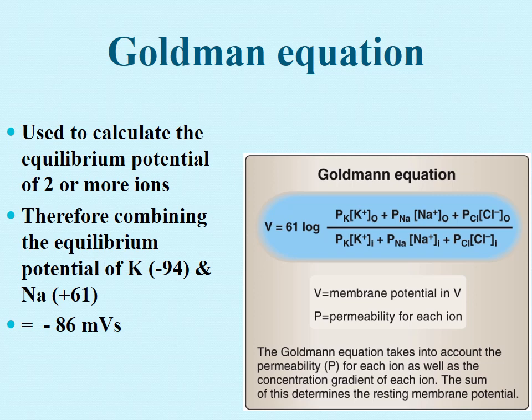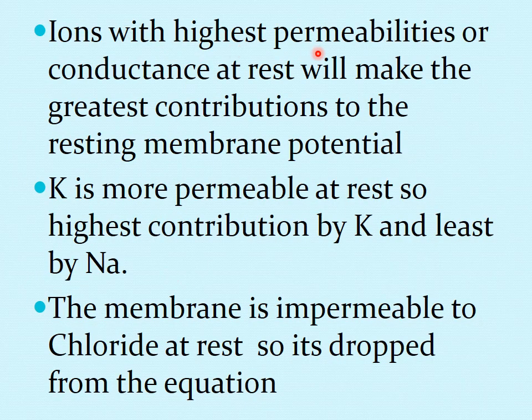So we have derived minus 86 by the passive diffusion of ions, sodium and potassium, down the concentration gradient using the Goldman equation. We have derived a value of minus 86 millivolts. Still we have not reached minus 90. Here we can see that ions with the highest permeability will make the greatest contribution.